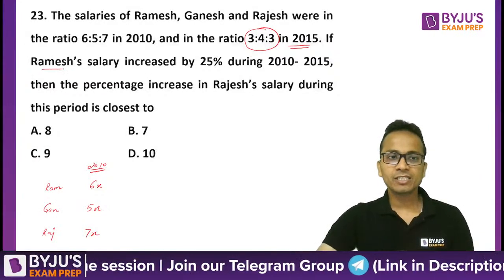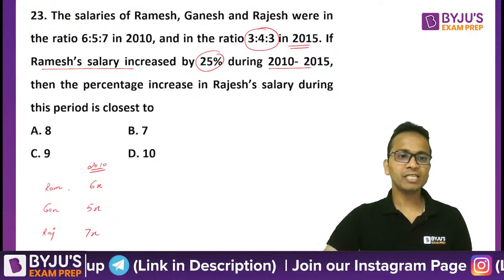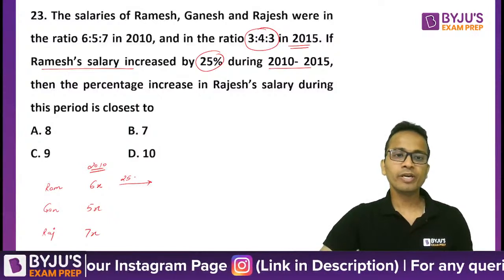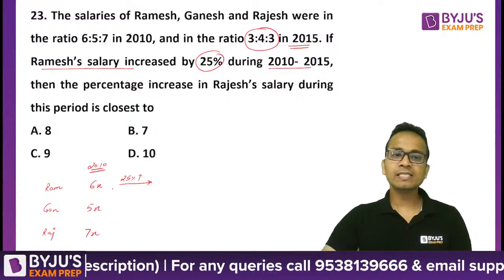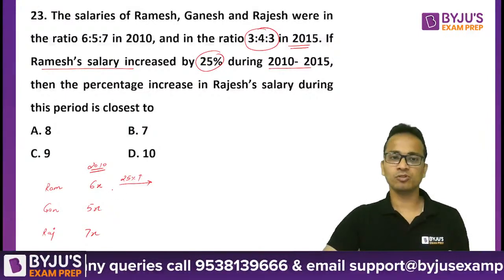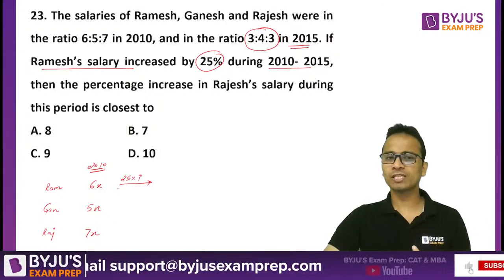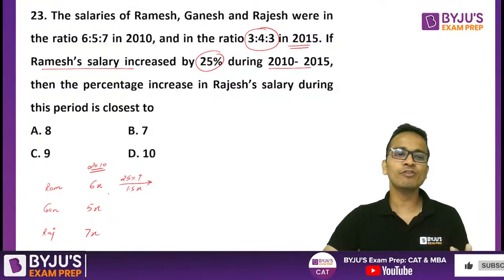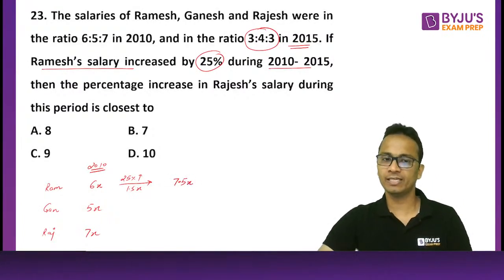Because Ramesh's salary increased by 25% in this period. So if the original salary was 6x, increasing this salary by 25%, that means 1/4. So 6x का 1/4 कितना होगा? It will be 1.5x. So let us increase the salary of Ramesh by 1.5x. So it will become 7.5x.